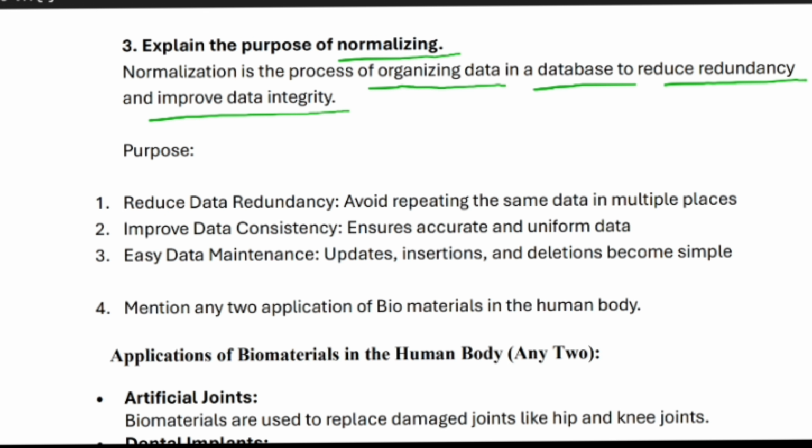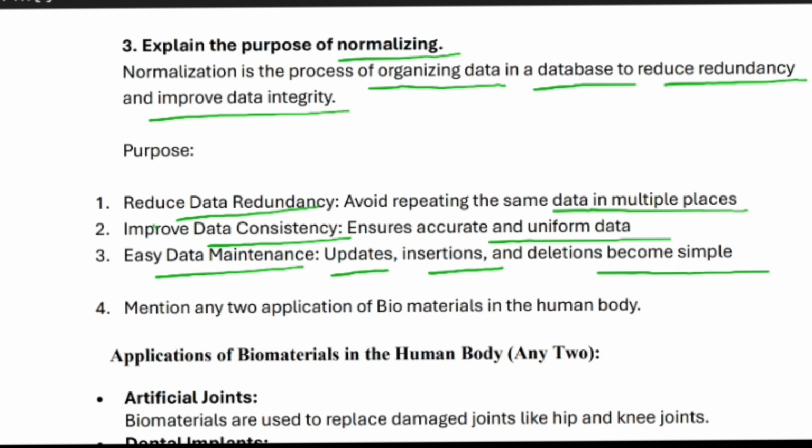It reduces data redundancy and avoids repeating the same data in multiple places. It improves data consistency and ensures accurate and uniform data. It also makes data maintenance easy, meaning update, insert and deletion become simple. So this is the process of normalization.